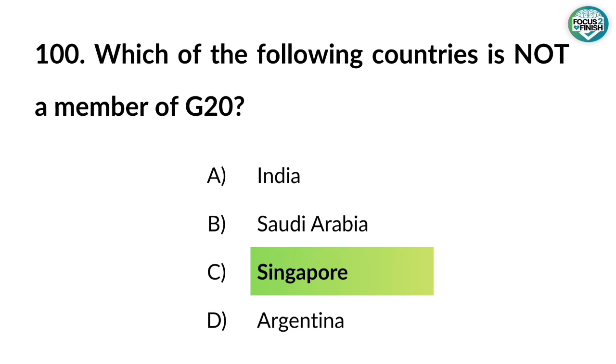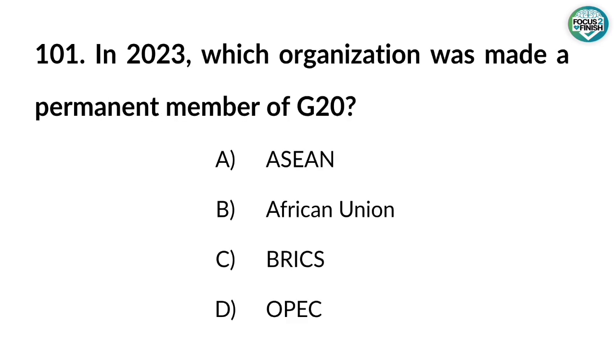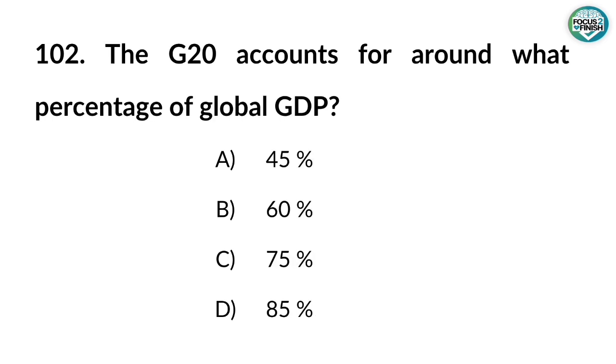Answer. Singapore. 101. In 2023, which organization was made a permanent member of G20? Answer. African Union. 102. The G20 accounts for around what percentage of global GDP? Answer. 85%.